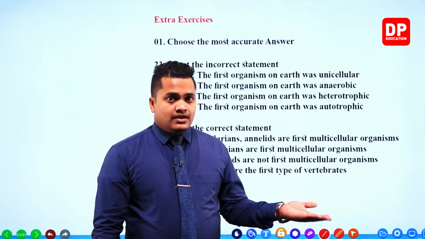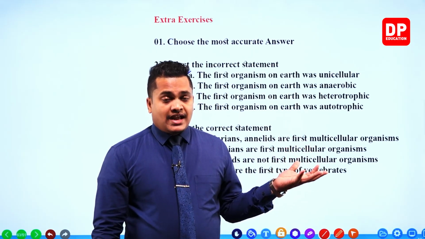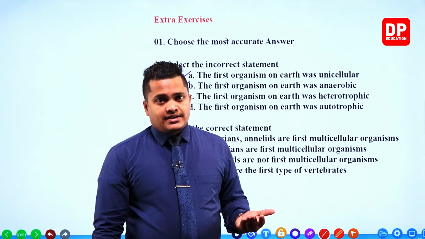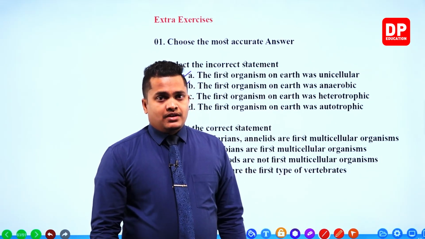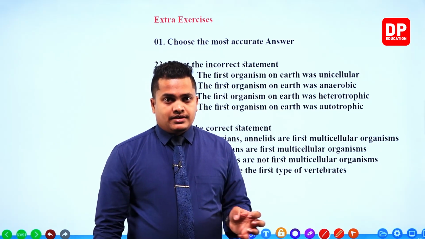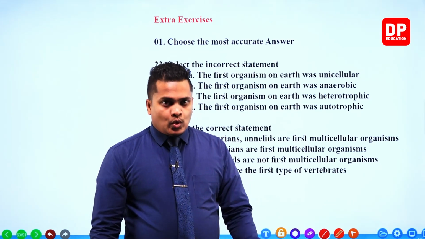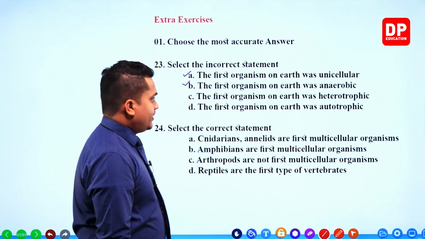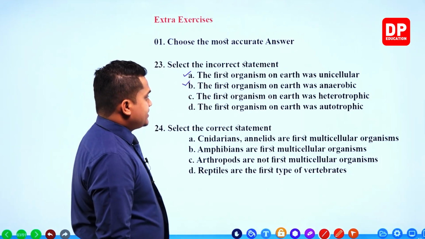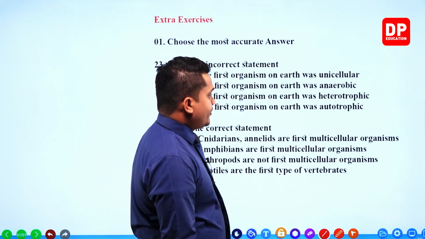The primitive earth didn't have any oxygen gas. So the first unicellular organism which was created was an anaerobic organism.